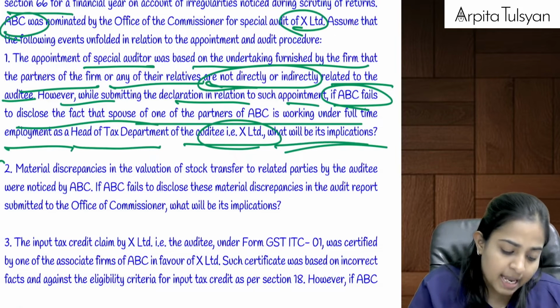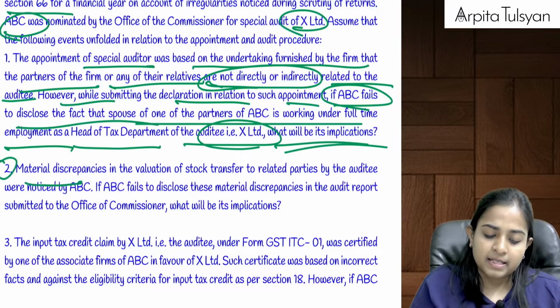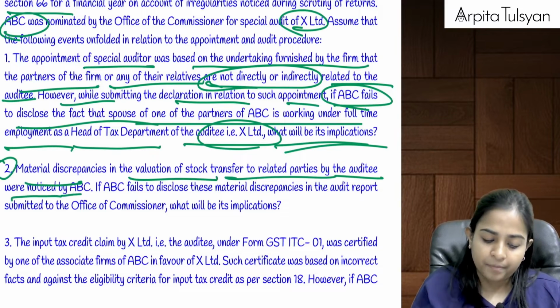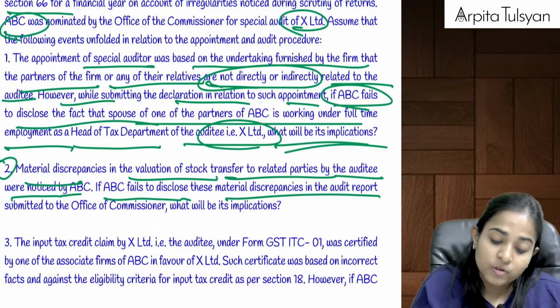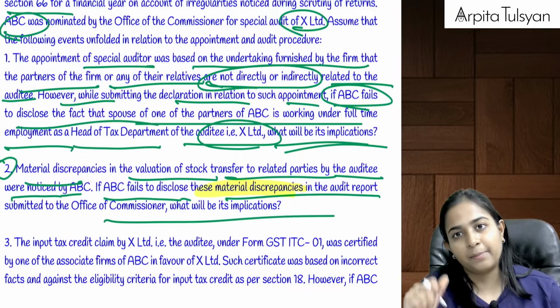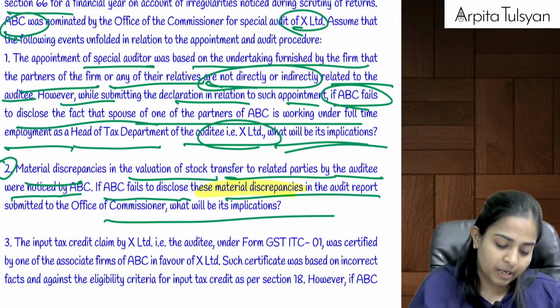That is one thing. Second one, material discrepancies in the valuation of stock transfer to related parties by the auditee were noticed by the firm. If ABC fails to disclose this in the audit report, material discrepancy in the audit report, what will be the implication? Means CA is not doing this properly.